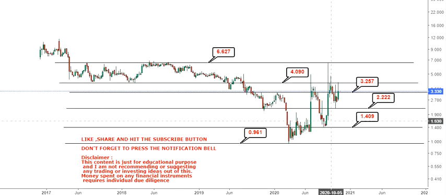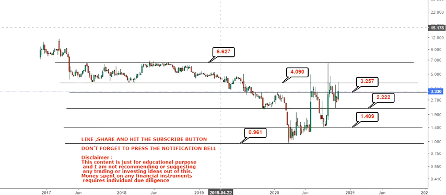For the time being, you have these levels which you can see, and it would be better if you use strict stop losses. Otherwise, if you know how to trade with the volatility, that's a different skill set itself. But if you don't know how to deal with that, better to step aside. Or if you indeed want to enter this kind of trade, knowing that there will be volatility, you must use strict stop losses. You may sometimes lose a little bit of money, but it will save you from much bigger losses.